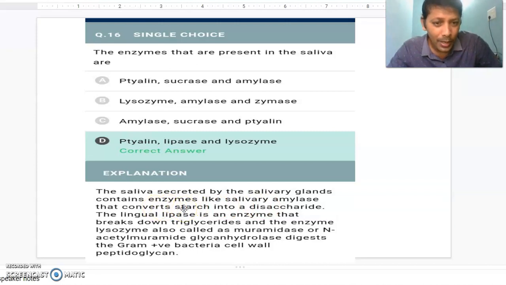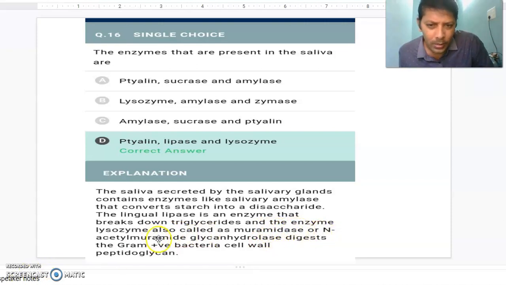Lingual lipase is an enzyme that breaks down triglycerides, and there is the enzyme lysozyme, also called muramidase.